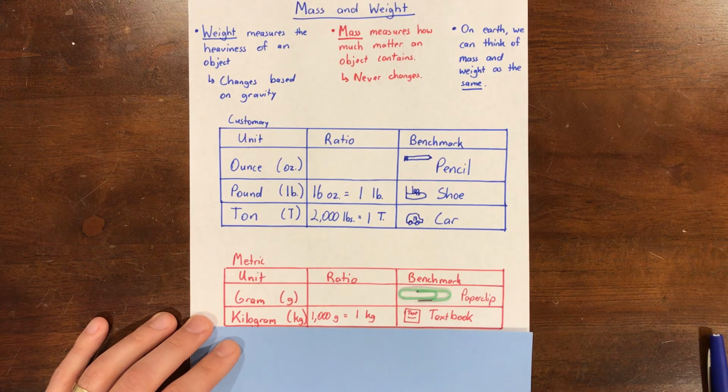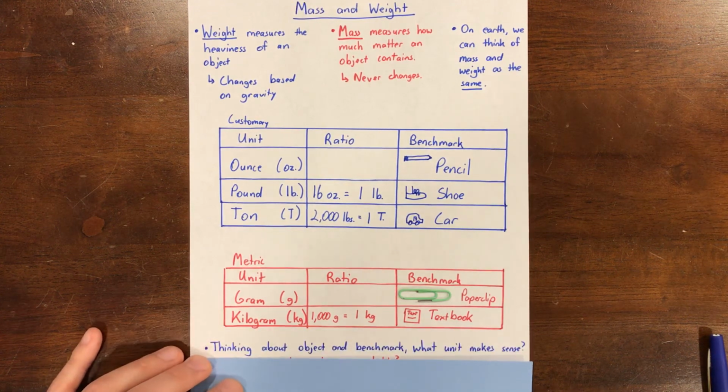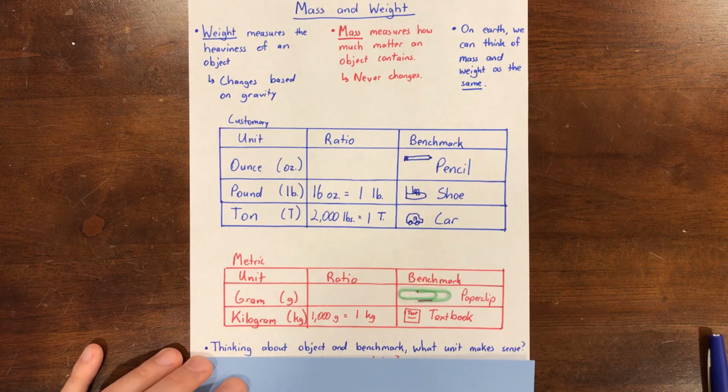Okay, so now we're ready to estimate. What thinking questions have we been using to help us estimate? Say them out loud. Yeah, just like we did for length and capacity, we think about the object of the benchmark and we think about what unit makes sense.